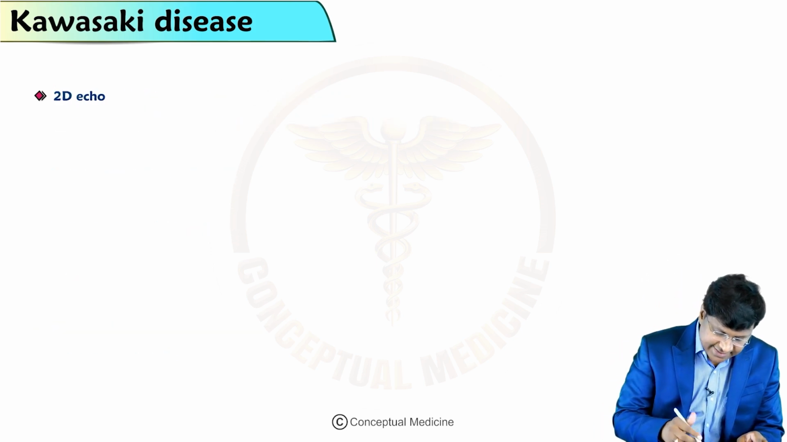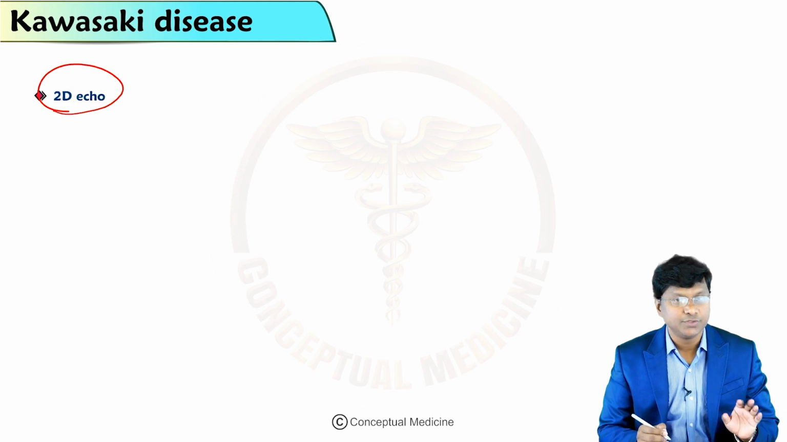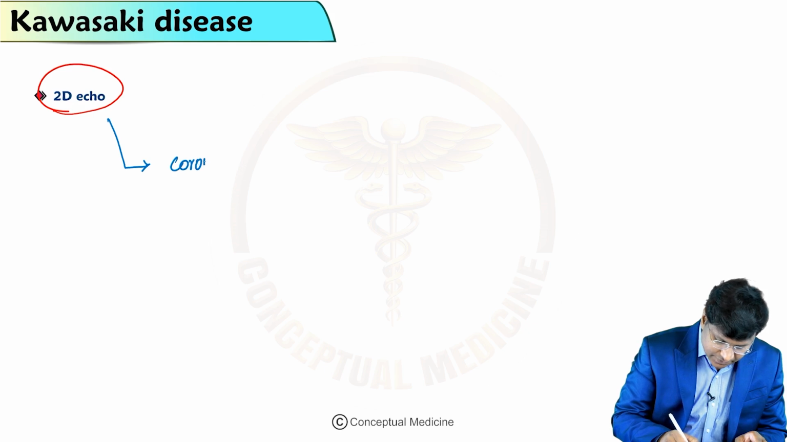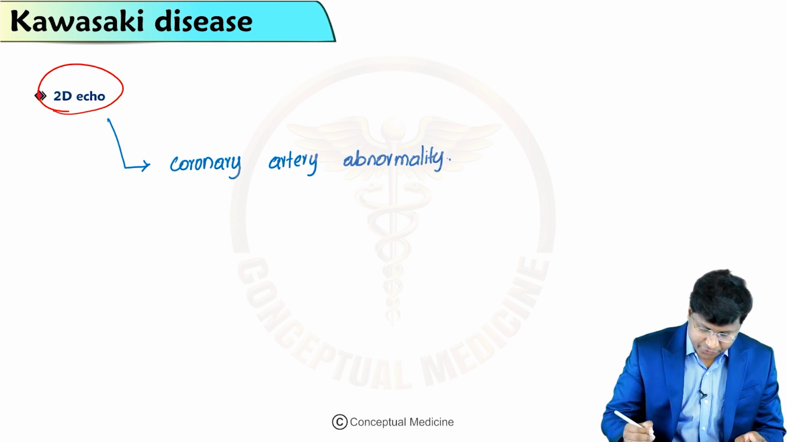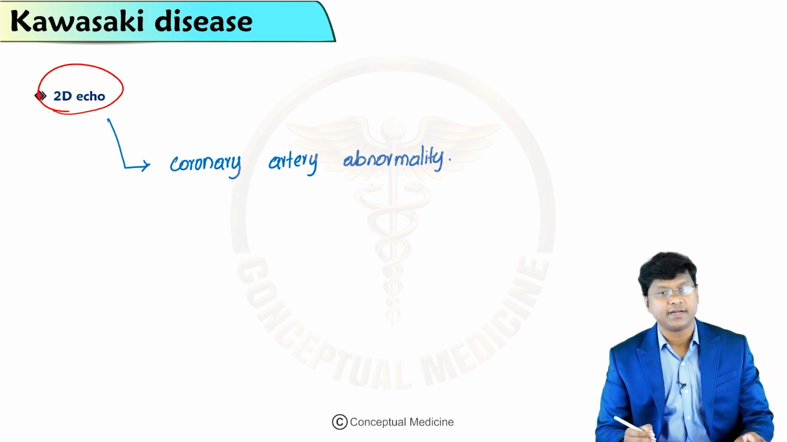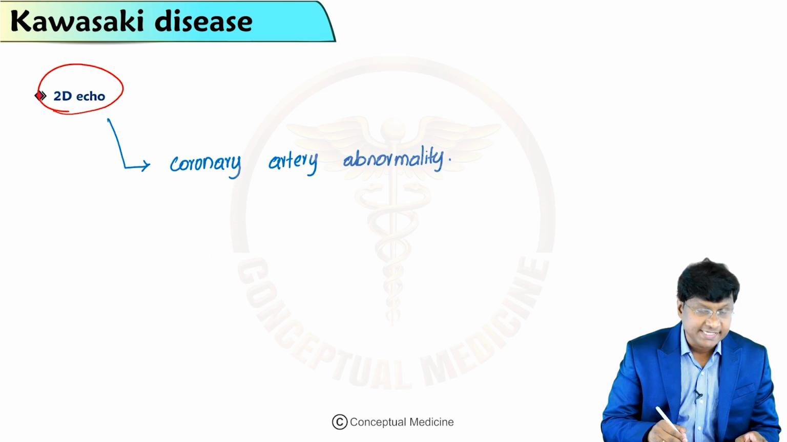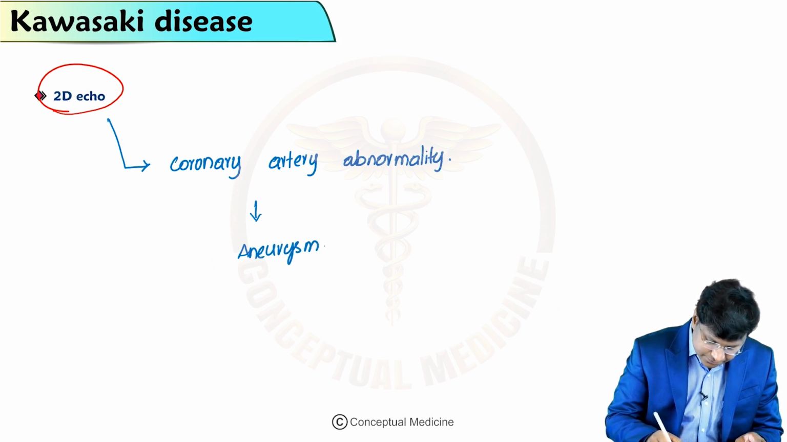Another very important investigation is two-dimensional echocardiography. Let me tell you, this will give you the picture of the coronary artery. So you will be able to make out if there is any coronary artery abnormality. Therefore, two-dimensional echocardiography monitoring is done to assess the coronary artery, and you will also be able to make out if there is any coronary artery aneurysm.